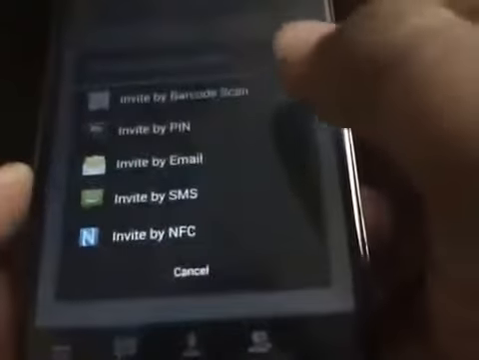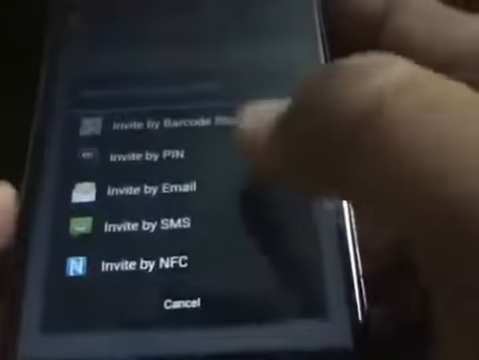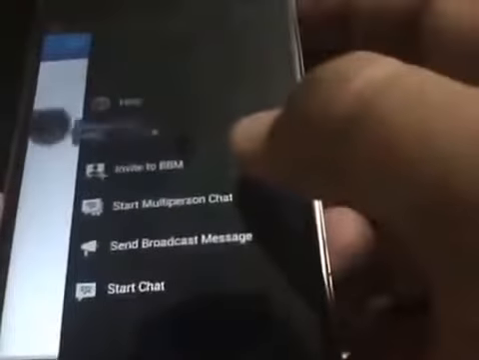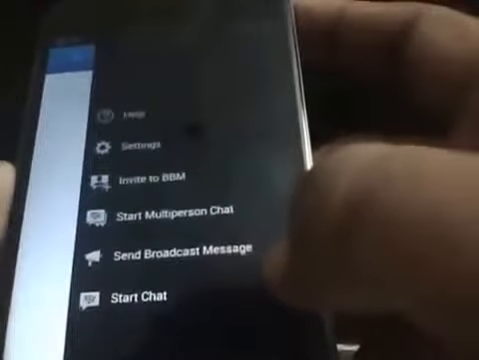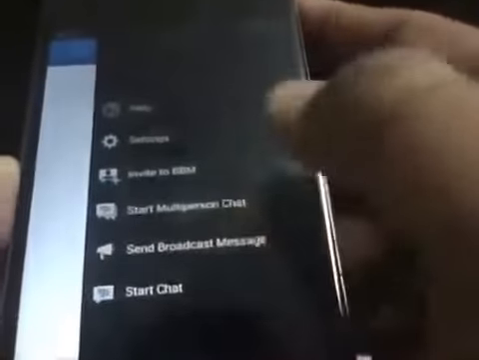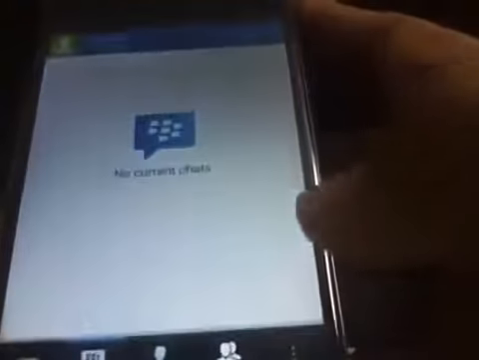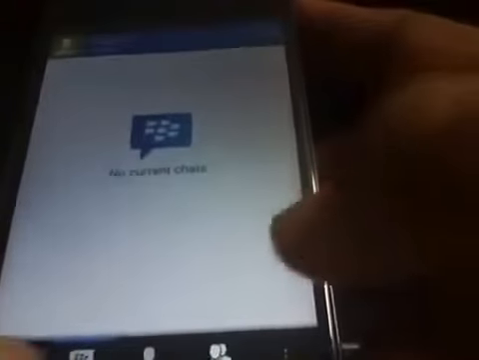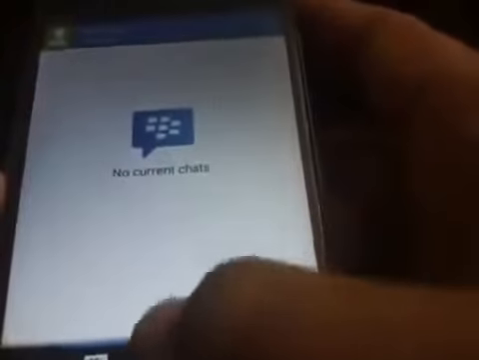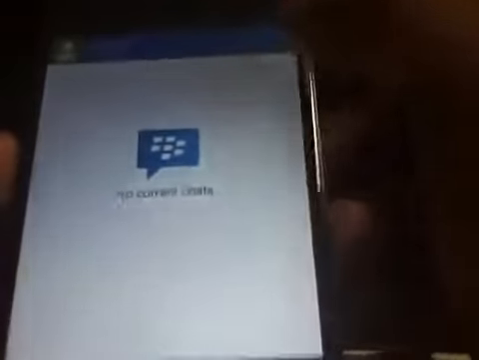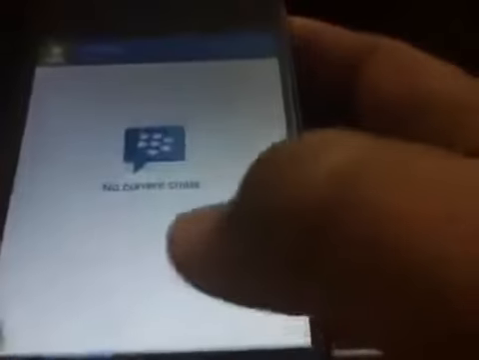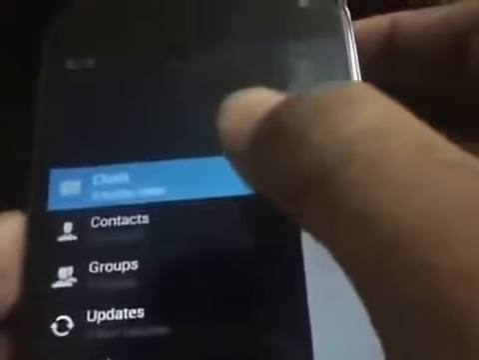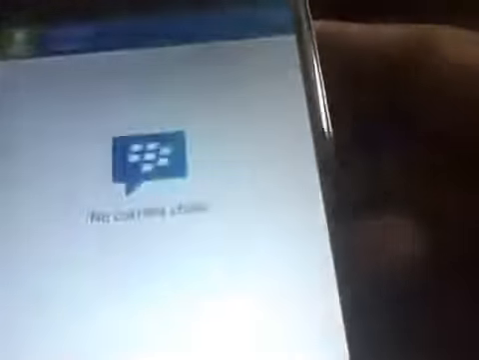You can invite to BBM by pin, by email, and start multi-person chat. At the send broadcast message, I had the start chat option button, and so I don't know, it's a bit hanging I think. Contacts, groups, at the 0 chats available, at the contacts, groups, updates, invites, had everything.